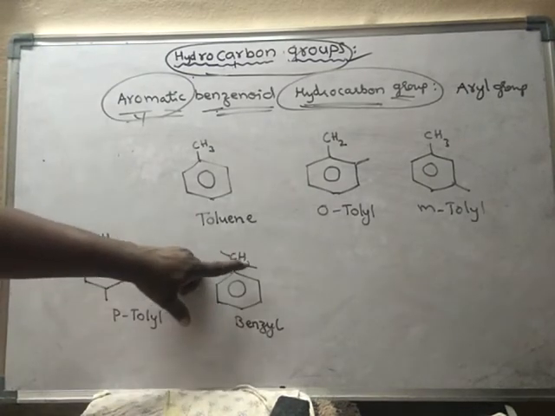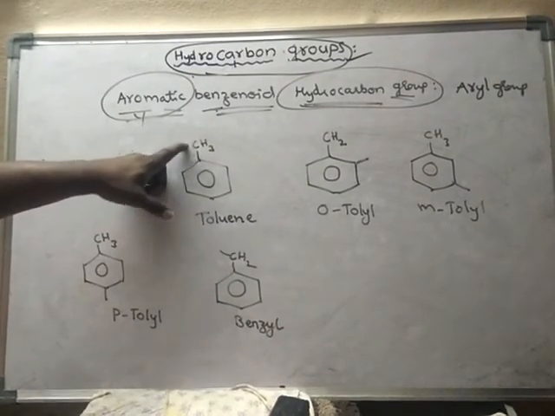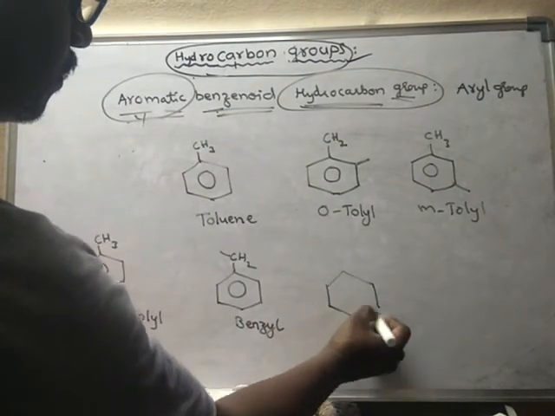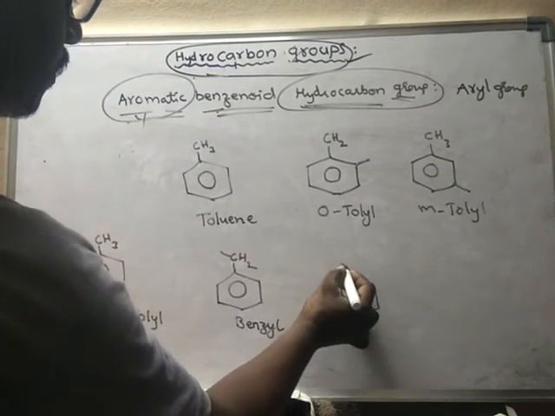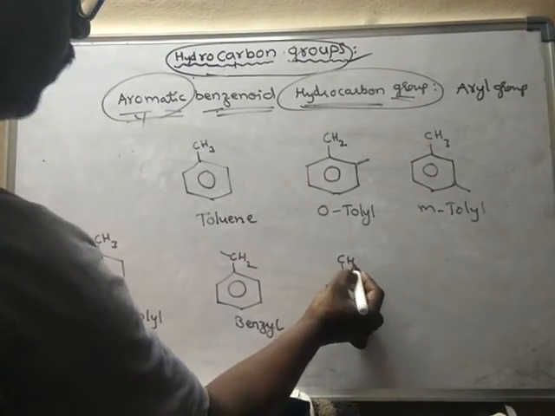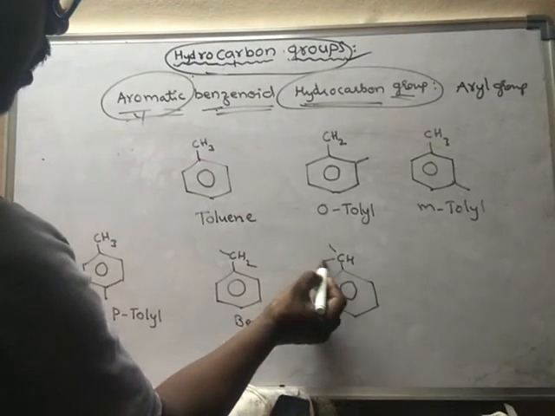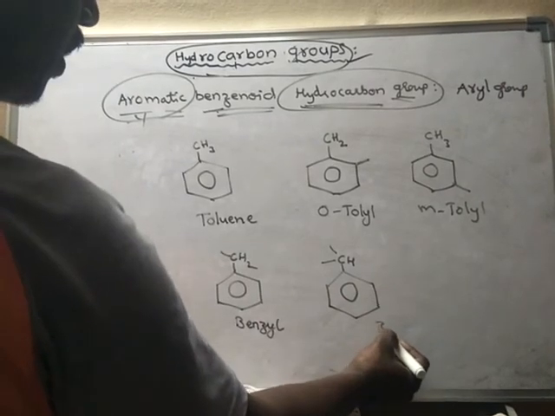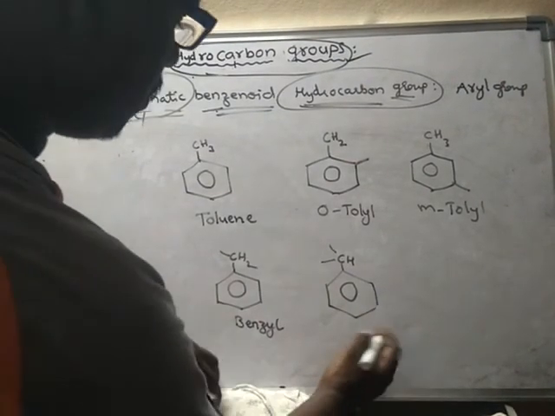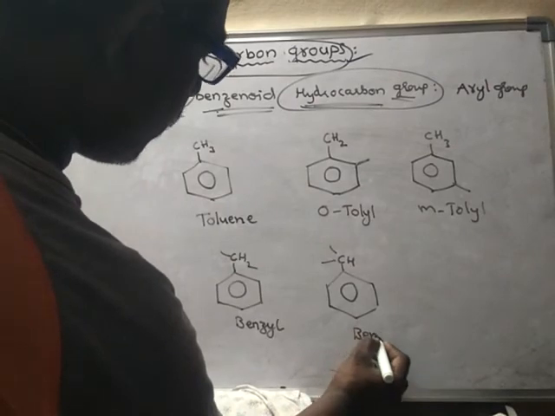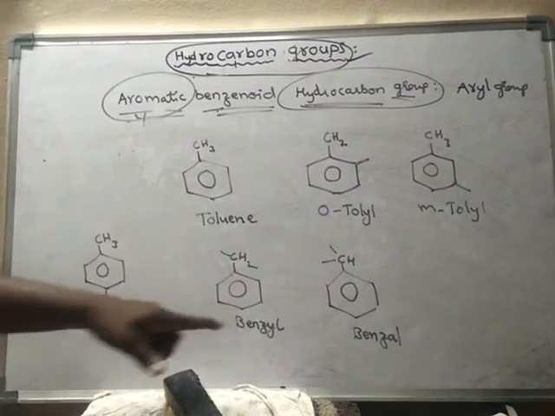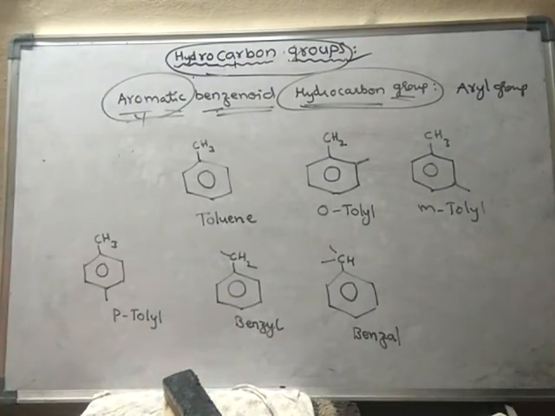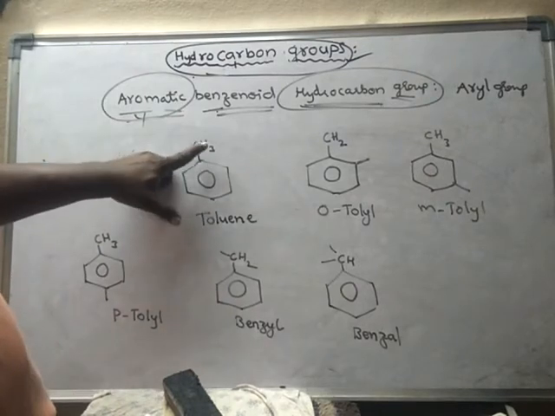Suppose I remove 2 hydrogens from this carbon, that means this carbon has only 1 hydrogen now. 2 hydrogens it has lost. It is said to be benzal. Most important, even this is also important. Benzyl group, benzal group. If I remove all the 3 hydrogens from this carbon,